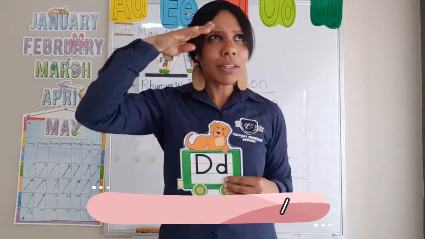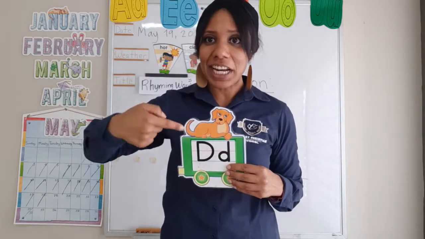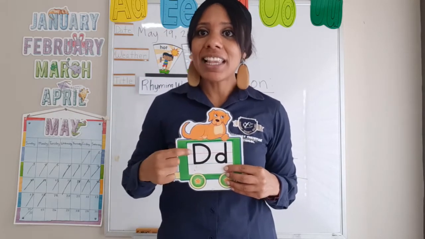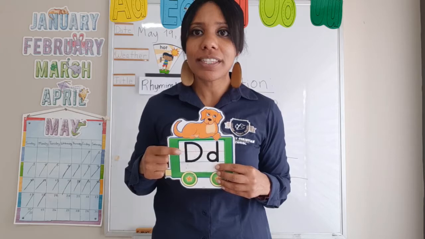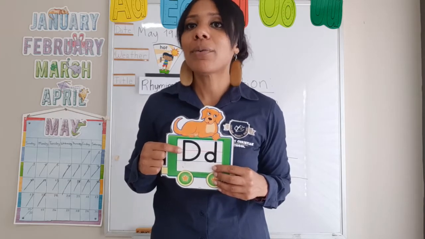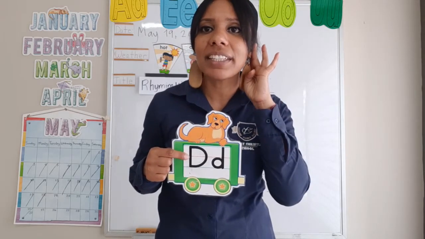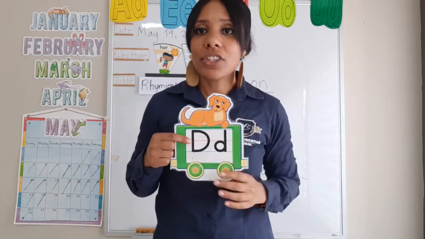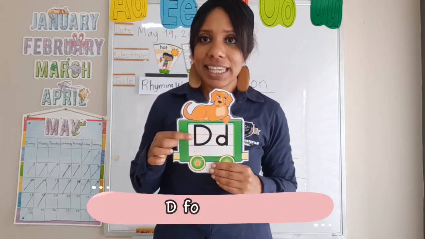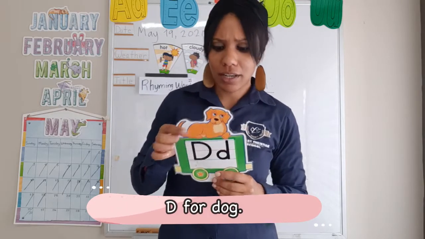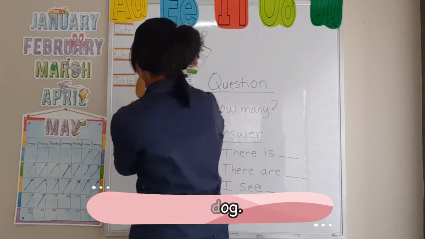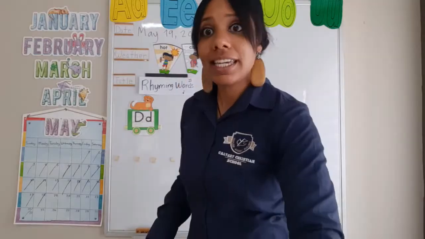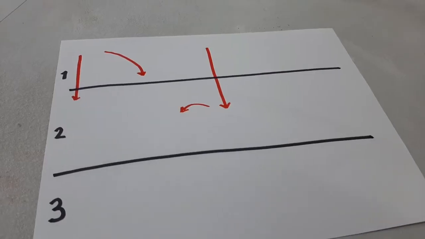Can you guys see anything? Because here I see that there's a letter and we have a cute dog and it looks like the letter of the week is the letter D, right? So the sound is D. Say with me, D. Let's practice together, D. So we have D for dog. So I'm going to put it here on the board. And so we're going to practice writing the D, okay? So you guys can practice.